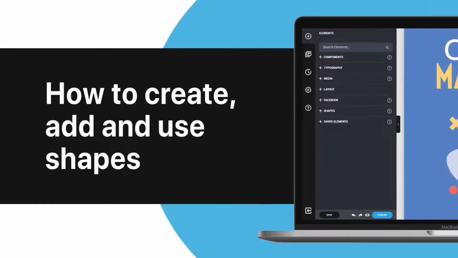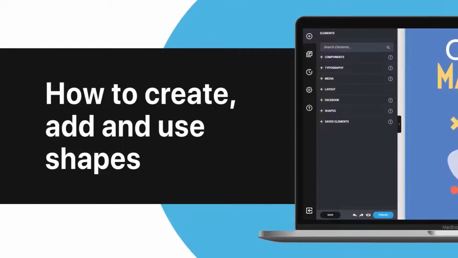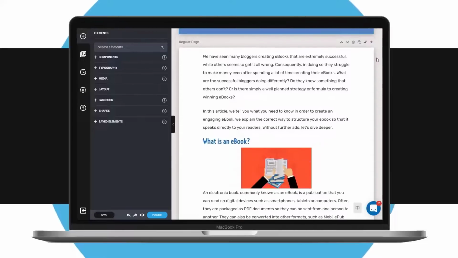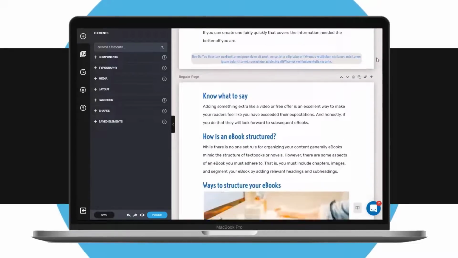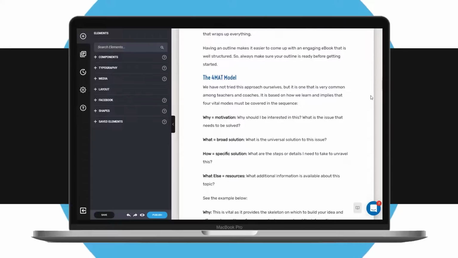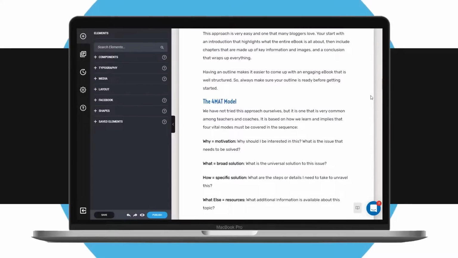How to add shapes to your ebook. In this video, you'll learn how to create, add and use shapes within Designrr. Shapes can be placed anywhere on a page freely and without constraints from repagination and margins. Their position is locked to the dimensions of the page and are not influenced by content flow.